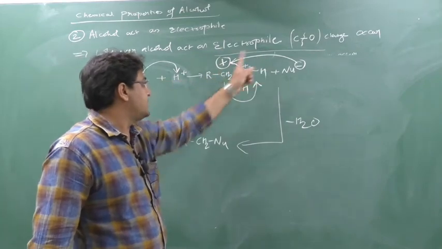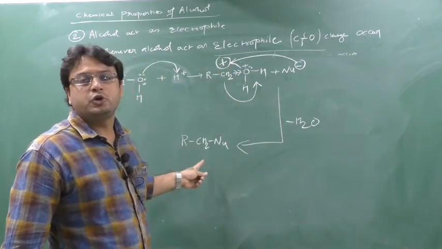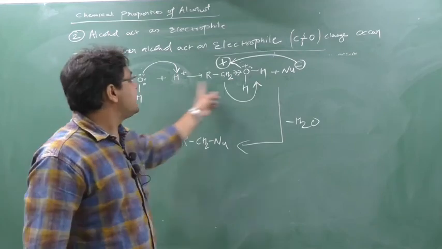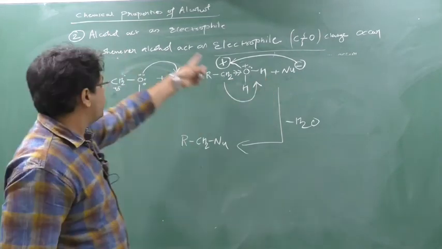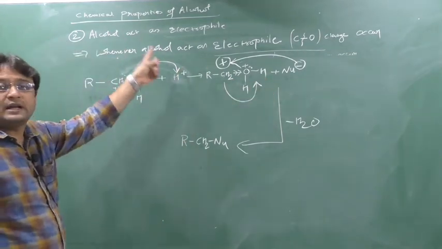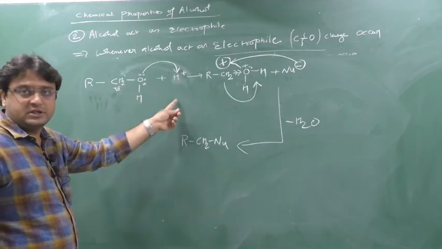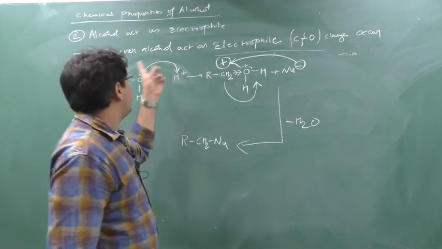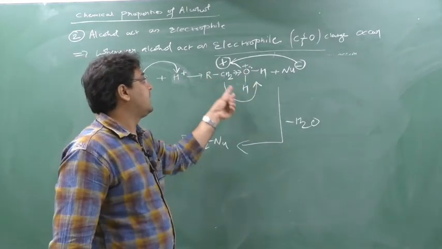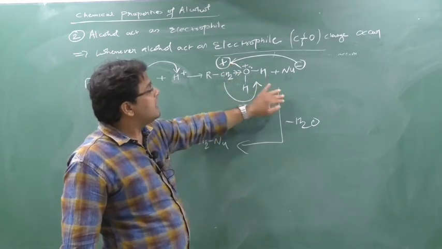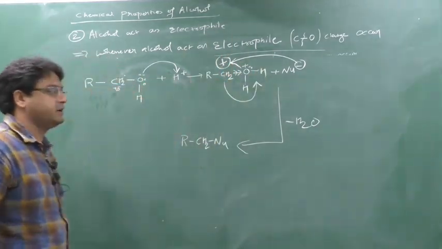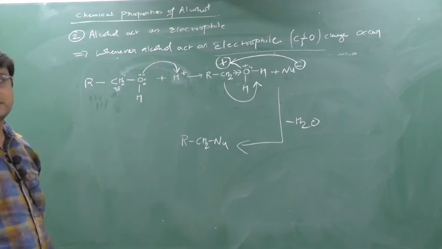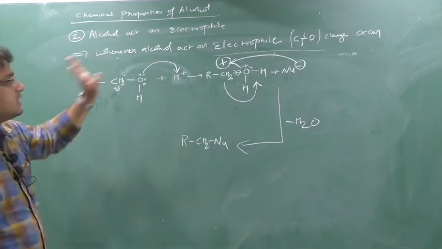So this type of reaction is known as a substitution nucleophilic reaction. And here the SN reaction has not occurred directly. First, what have we done? First we reacted the alcohol with H plus to make OH into water, so that it can be a good leaving group. Only after that has the nucleophile attacked. In this way the SN reaction occurs whenever alcohol acts as an electrophile.